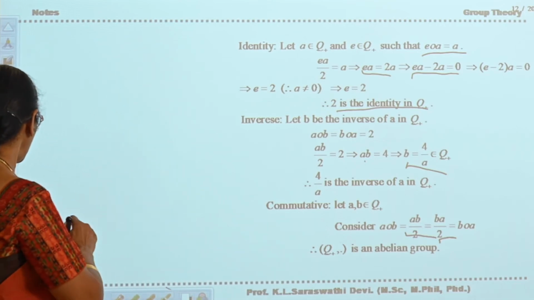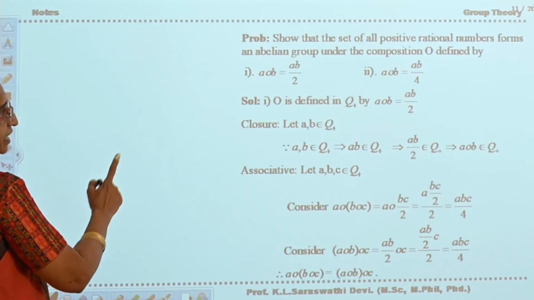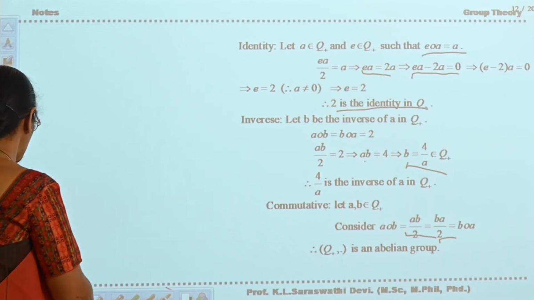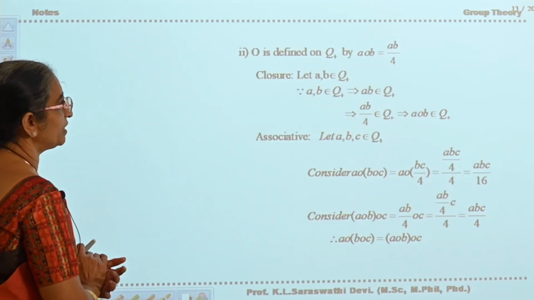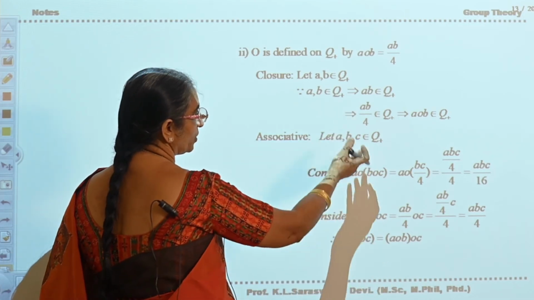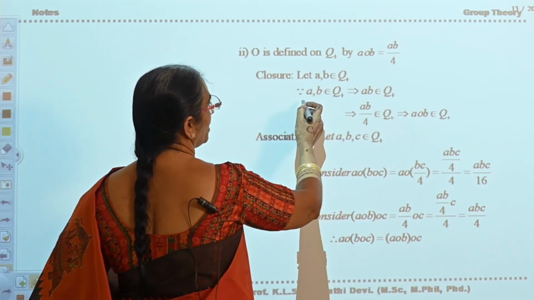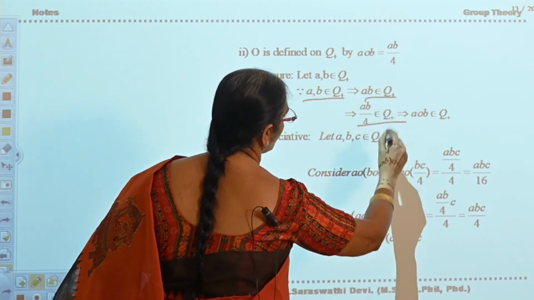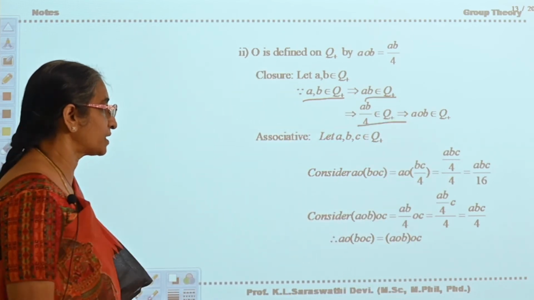Now if you see the next one, AB by 4, can you see how you will get the inverse without solving, from the previous two examples? Closure and associativity you can easily verify. A, B belongs to Q plus, AB belongs to Q plus, therefore AB by 4 belongs to Q plus, closure is satisfied.